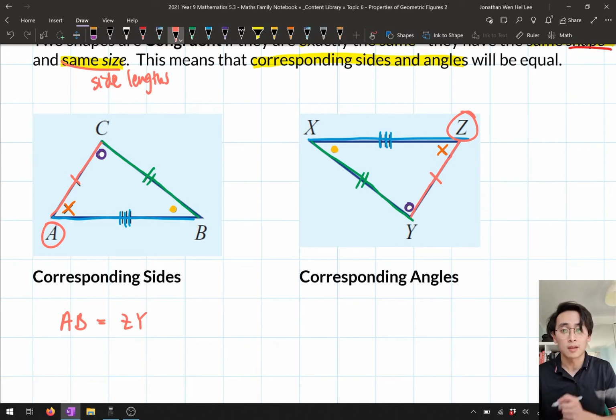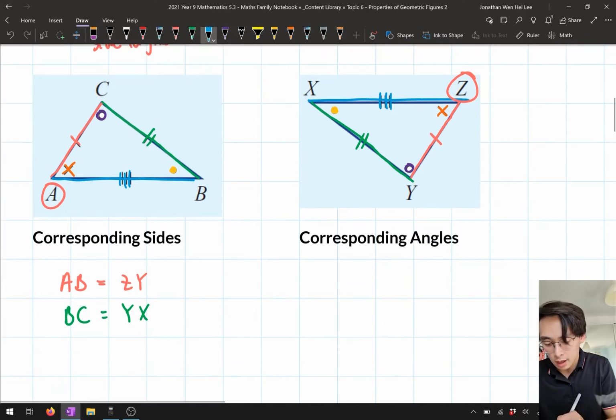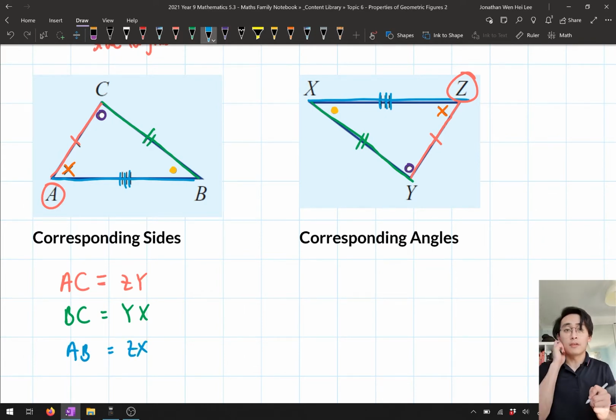So this is why I've written it as AB is equal to ZY. And then in the next one is BC, which is equal to, if you have a look here, YX. And the final one is, wait, hang on, I've written it in the wrong order. That should be AC, my bad. AC is equal to ZY, and then the final one is AB, which matches up with ZX. So I fixed that one up.